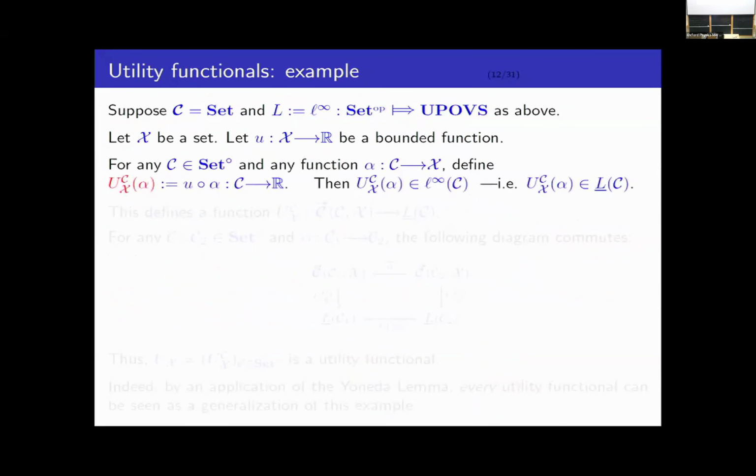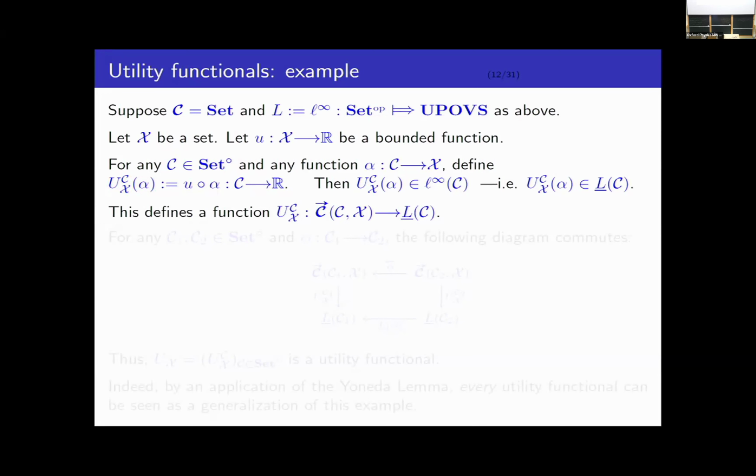Okay, so for any other set C and any function alpha mapping C into X, we're going to define U_C of alpha. This is the natural transformation acting on alpha. U_C of alpha is just going to be obtained by composing alpha with U. So U composed with alpha is a bounded real valued function on C. In other words, it's an element of L infinity of C. In other words, it's an element of L of C. Okay. So by doing this, we get a function mapping the set of all morphisms from C into X into L of C.